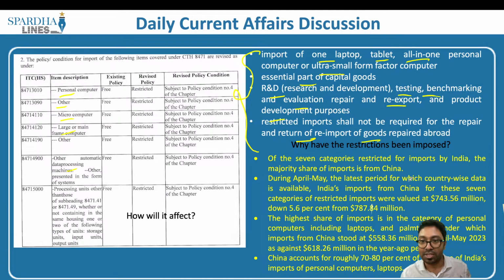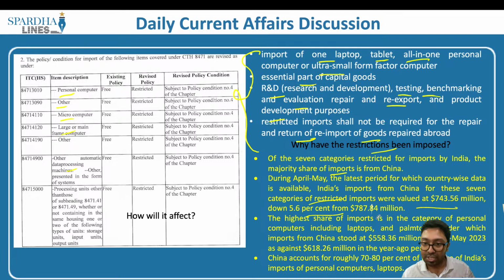Why have the restrictions been imposed? That is because when you look into the data, what we have been witnessing from the past few years is that there is large scale imports from China. Of the 7 categories restricted for imports by India, the majority share of imports is from China. During April-May, the latest period for which country-wise data is available, India's imports from China for 7 categories of restricted imports were valued at 743.56 million, down by 5.6% from